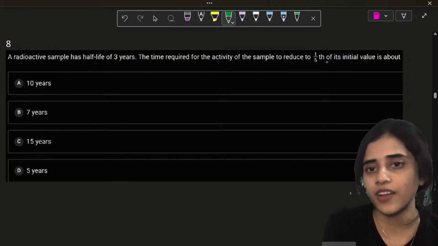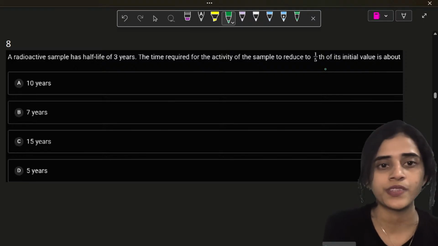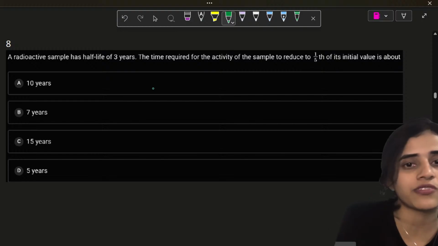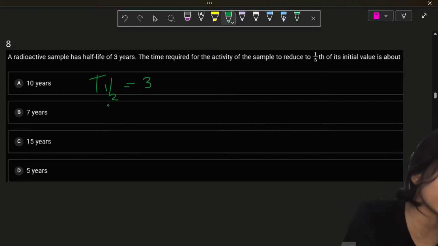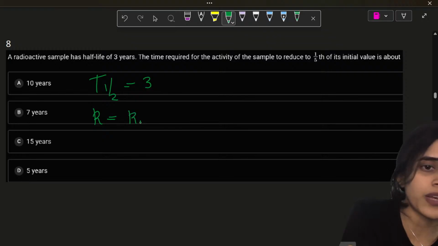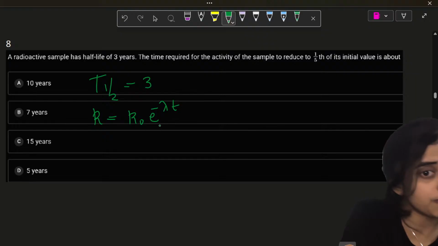for the activity of the sample to reduce to 1 by 5 of its initial value. Okay? Half-life is 1 by 2. We have to find out the time required for 1 by 5. So, let's write down whatever is given. The half-life is 3 years. And I already showed you the formula. There, one formula was R is equal to R naught e raised to minus lambda t.